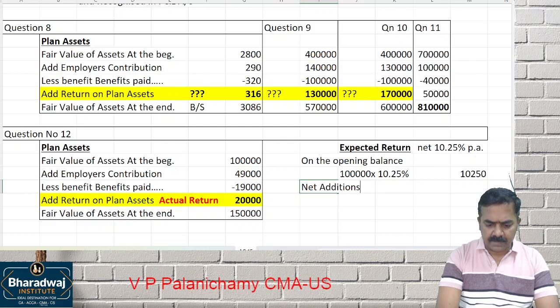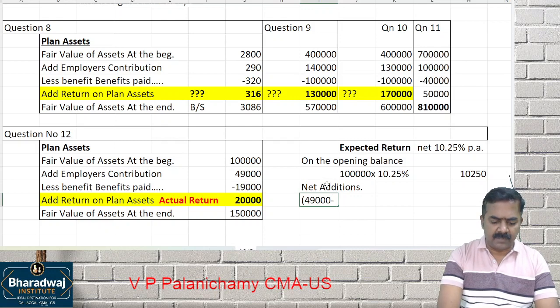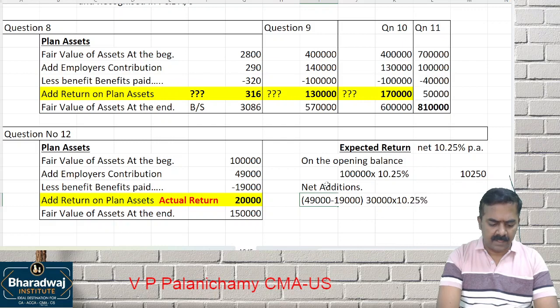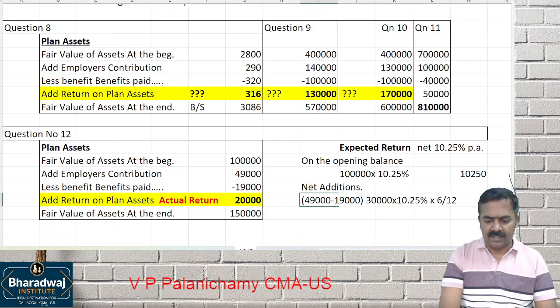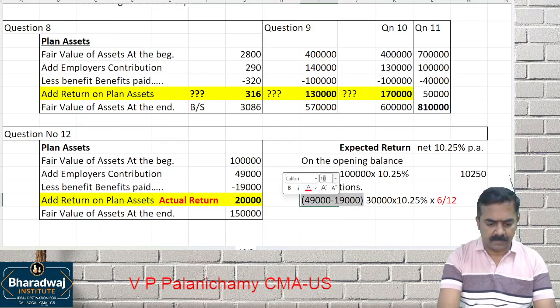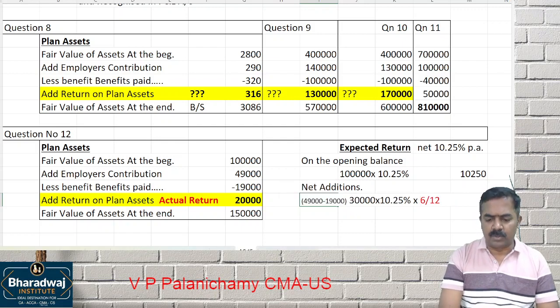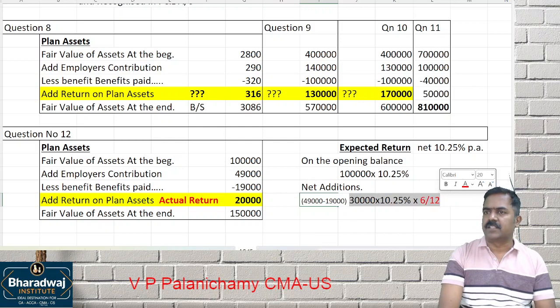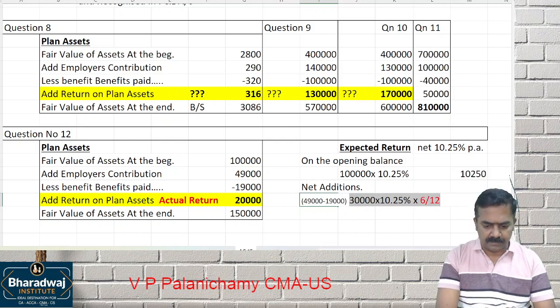On the net additions during the year. What do you mean net additions? How much of contributions made to the fund? 49,000. How much of benefits are paid? 19,000. This investment was sold to pay the benefit. So what is the net additions? 30,000 into 10.25% into 6 by 12. This is very important. Why 6 by 12? Additions happen at the beginning of the year, end of the year, or throughout the year? Additions happen throughout the year. So on an average basis, provide 6 months. So how much it will be?